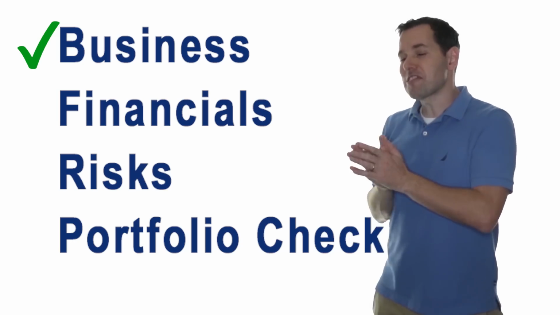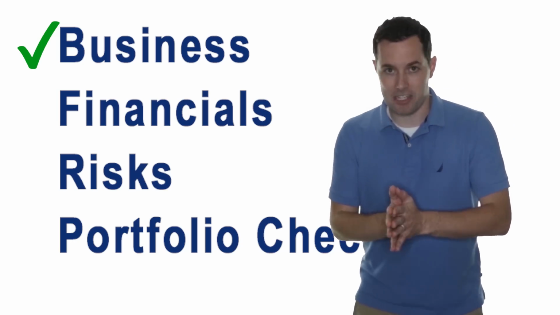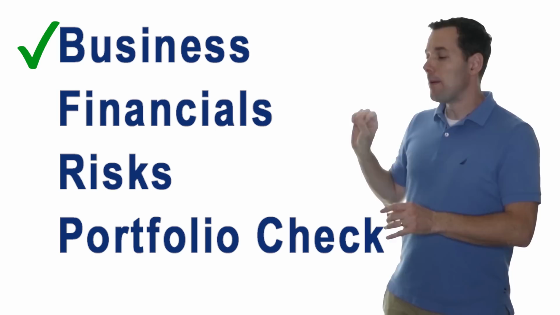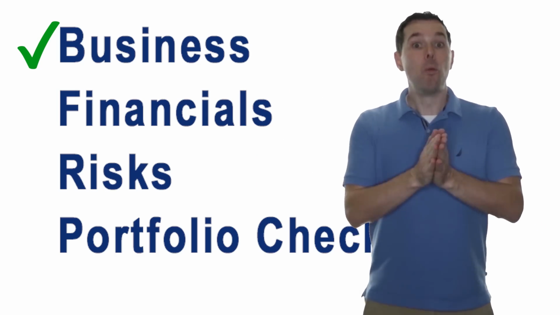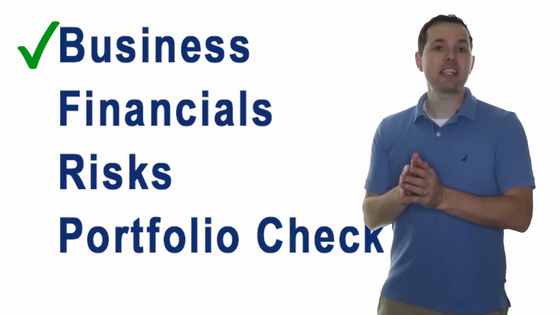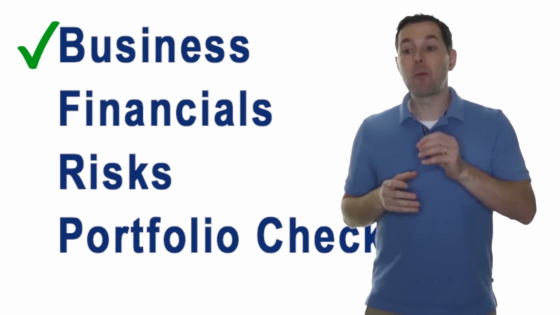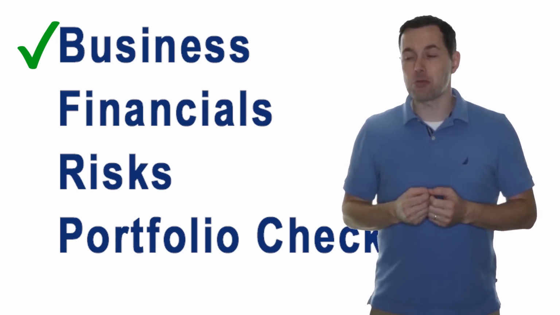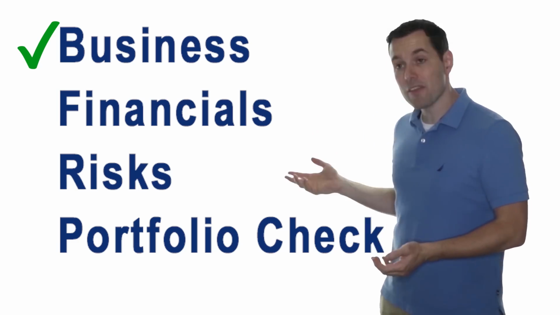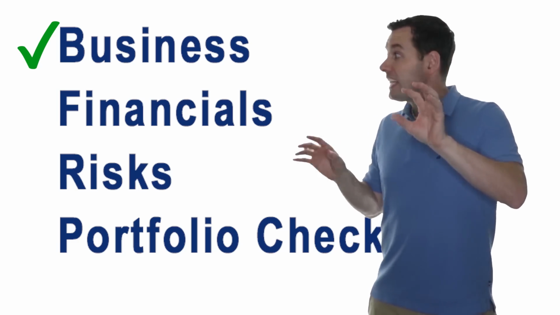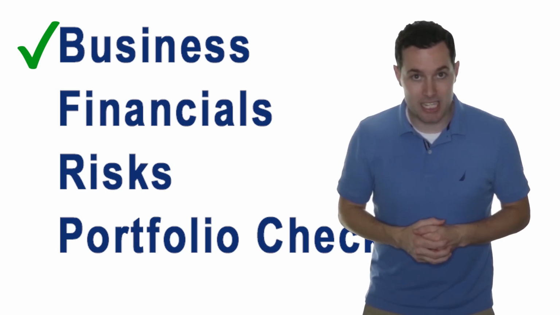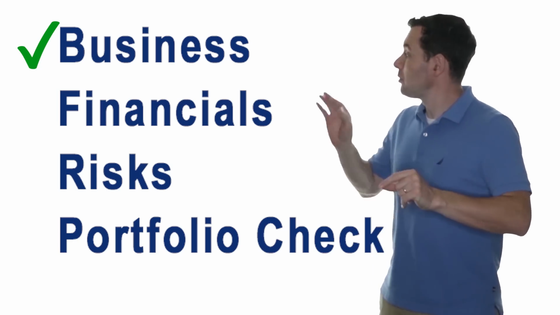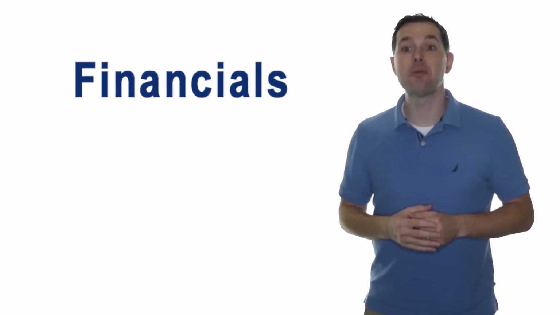Now, we don't necessarily have to move on to the financial section. If we have question marks about the business section, we should simply move on. Warren Buffett says that investing is a game where we can wait for the perfect pitch. We don't have to swing every time. If we don't like the company, if we don't like the business itself, we can simply move on. We don't have to waste our time analyzing the financials. But if we do, let's jump into the financial section to see what we should do over there.